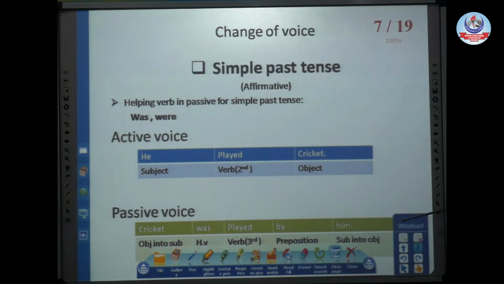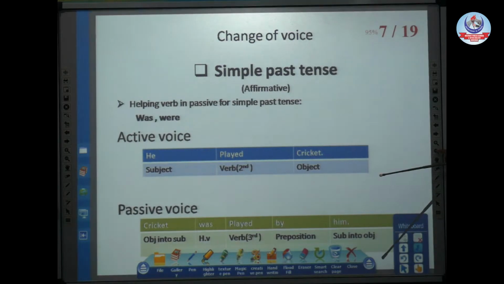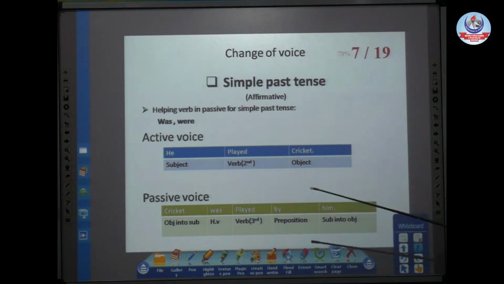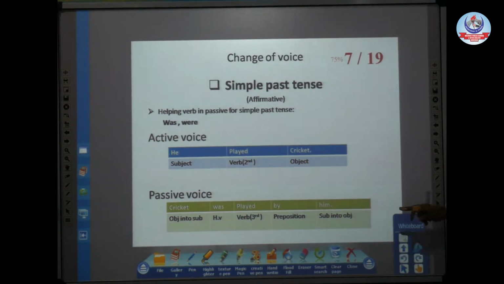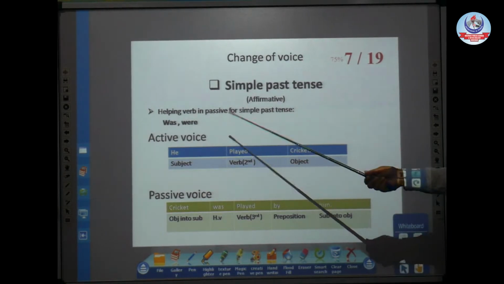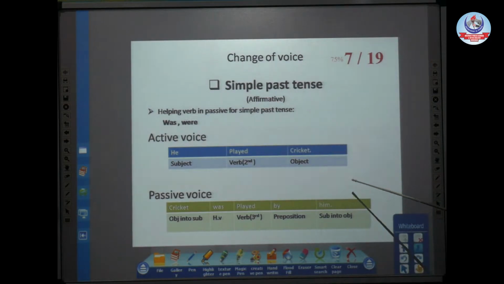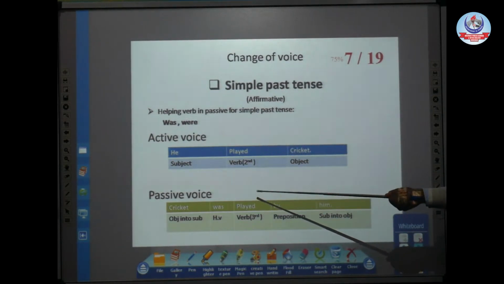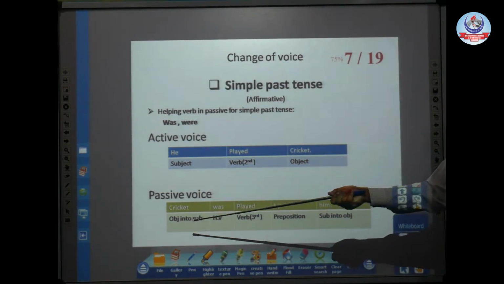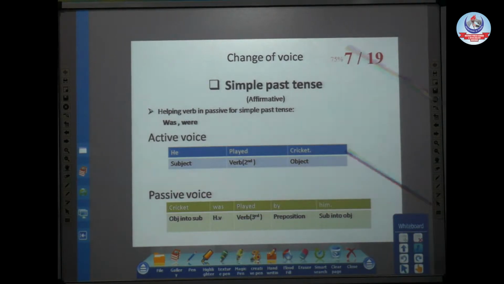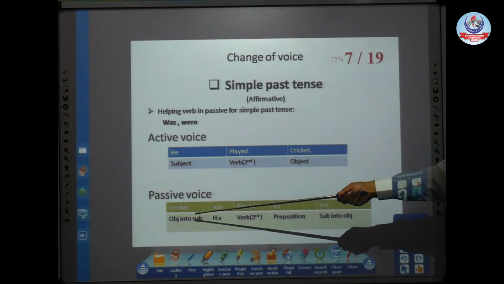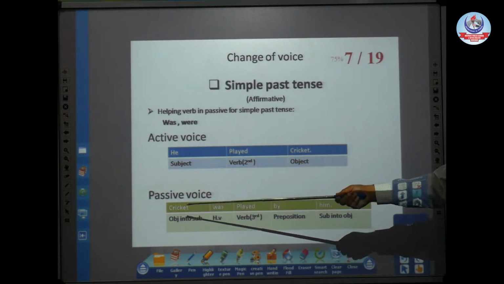Now if we move towards the passive voice, you will see the same rules repeating. First our subject into object, as we have already studied, verb into third form of verb, and our object into subject. When we start, first of all the first rule: object into subject. Our object is cricket, and it will be at the start of the sentence in passive voice.